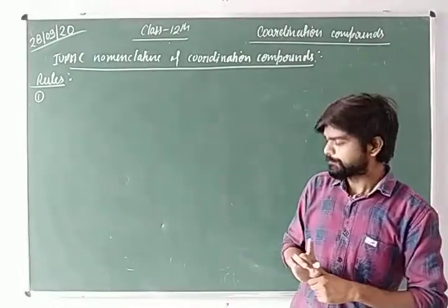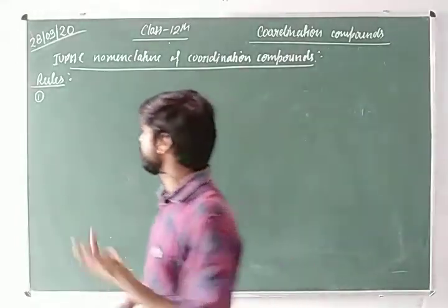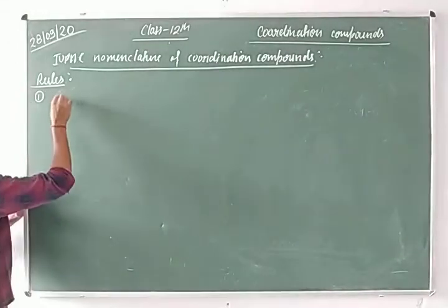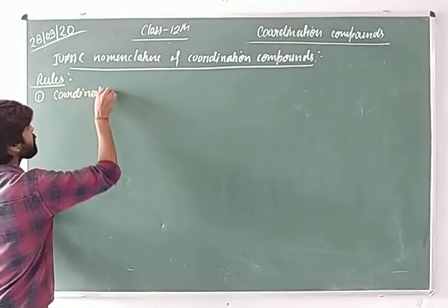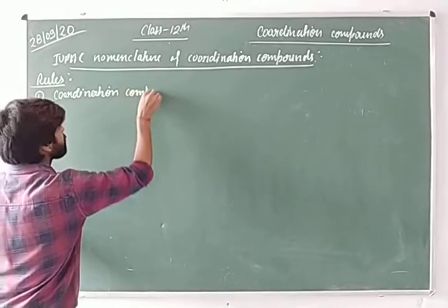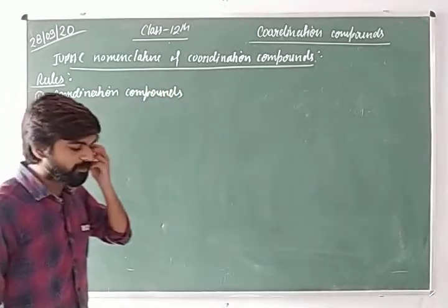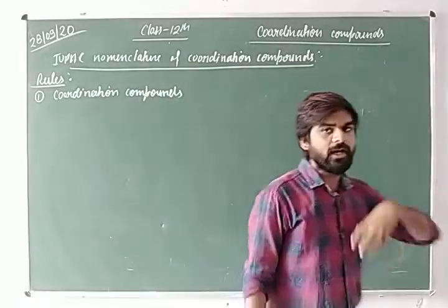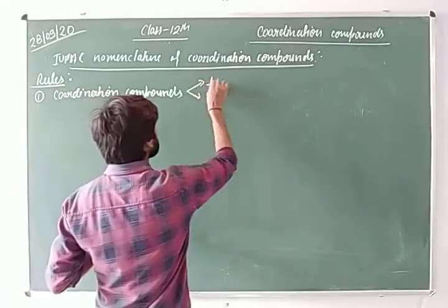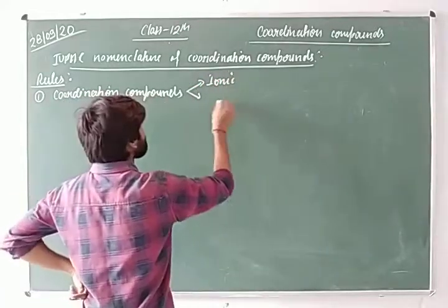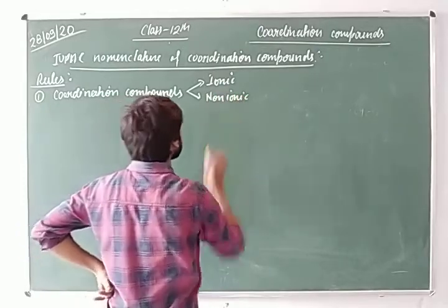There are two kinds of coordination compounds which we have known. We have already discussed that there are two kinds of coordination compounds, which may ionize or may not: ionic coordination compounds and non-ionic coordination compounds.